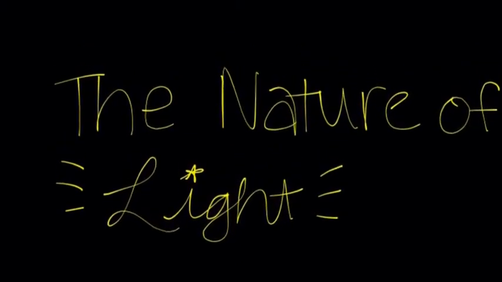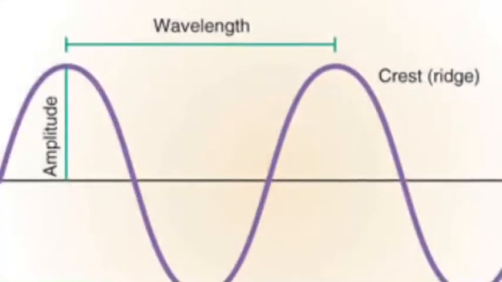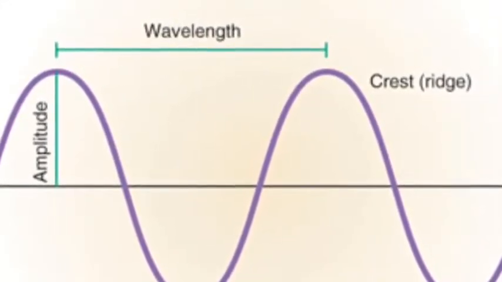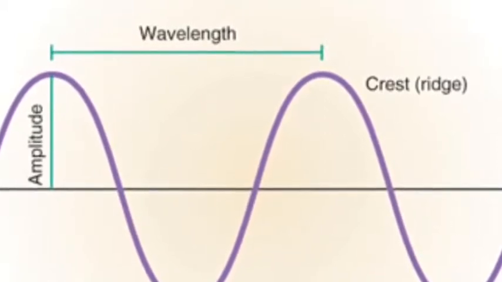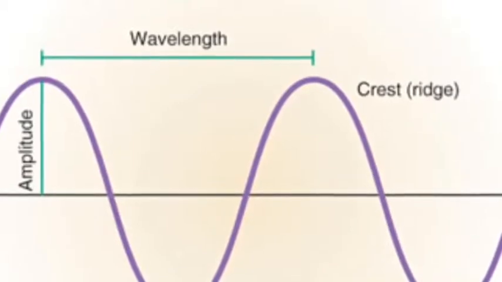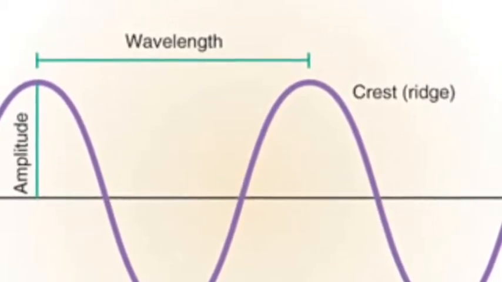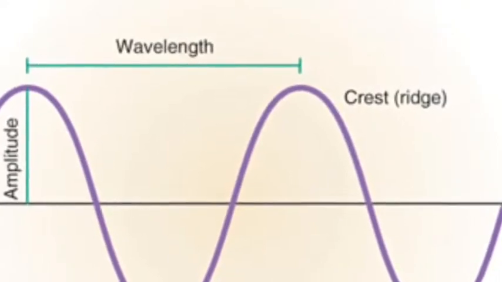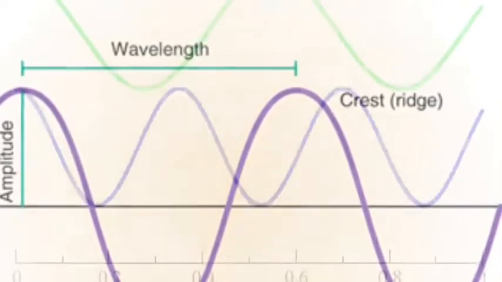Light consists of waves. As shown in this diagram, each complete wave cycle starts at 0 on the y-axis, increases to its highest value, passes through 0 to reach its lowest value, and returns to 0 again. The amplitude of a wave is the wave's height from 0 to the crest. The wavelength is the distance between the crests.